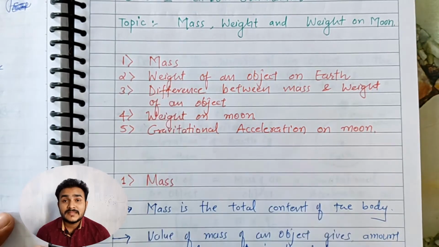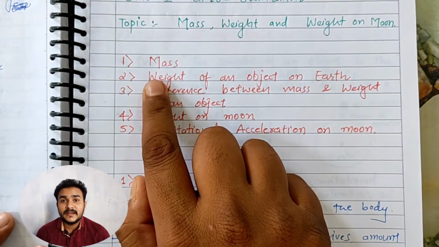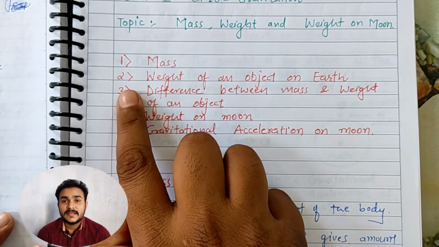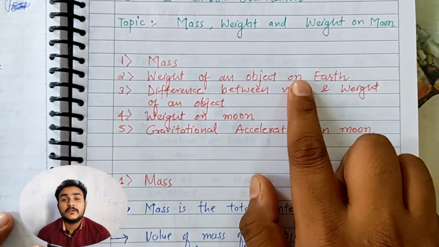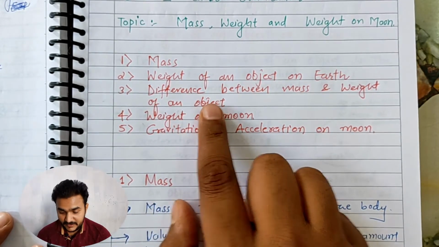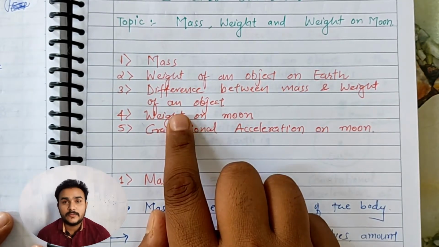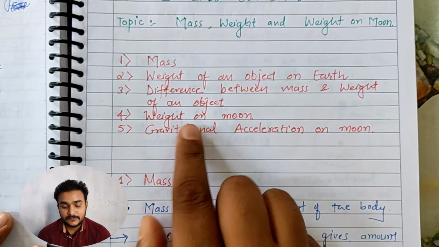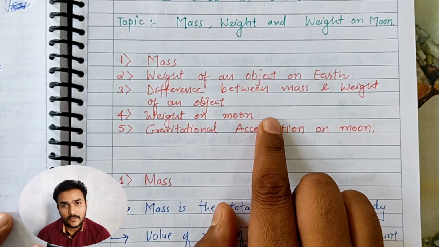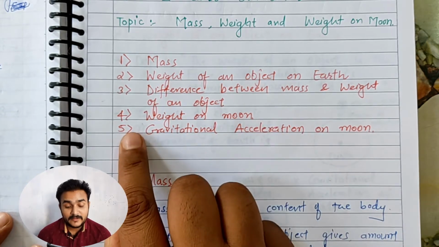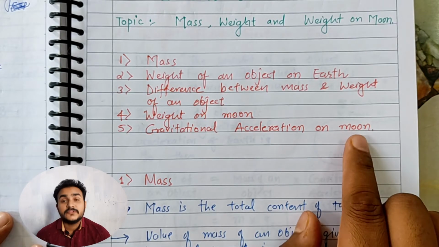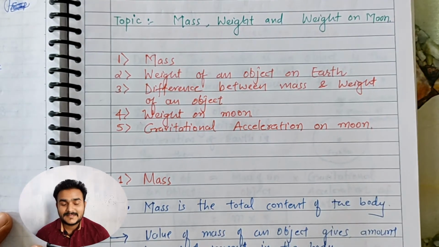Today we will discuss one of the concepts of class 9 physics, chapter 10 gravitation. The name of the concept is mass, weight and weight on moon. This topic can be understood using these 5 points. First is mass, second is the weight of an object on the surface of the earth, third is the difference between mass and weight of an object, fourth is weight on moon, what is the weight of the object on the surface of the moon, and fifth is the gravitational acceleration on the surface of the moon. So let us start the session.